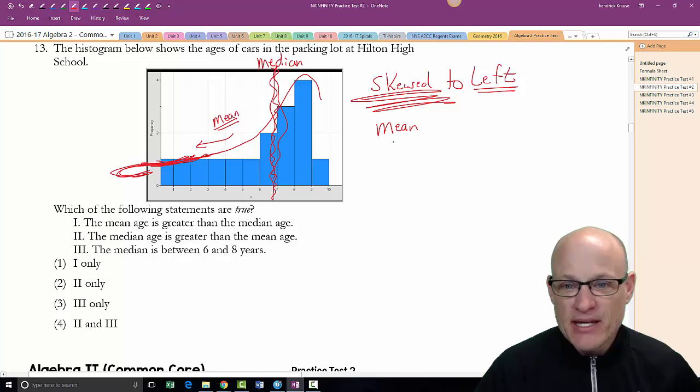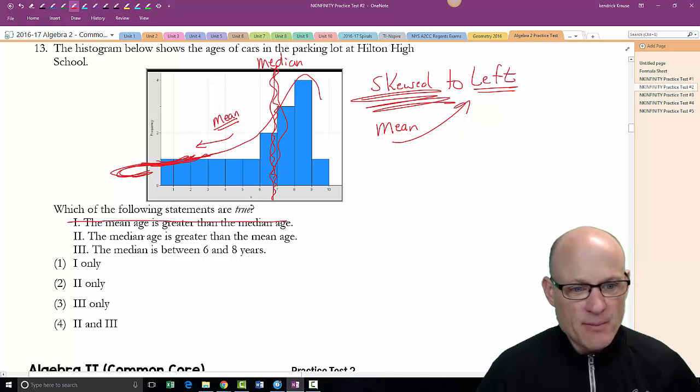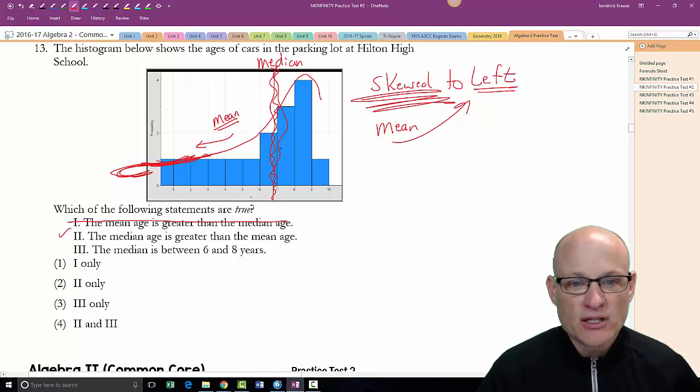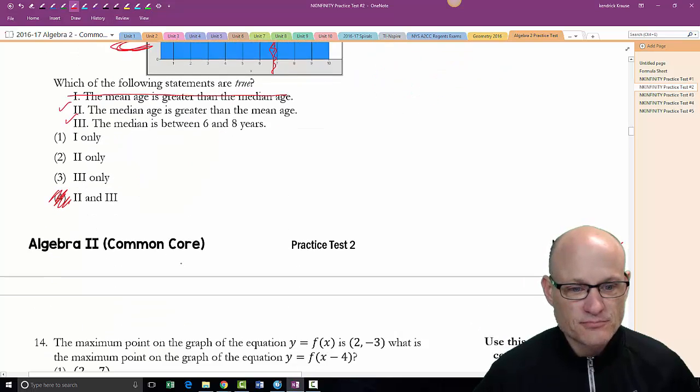So the mean follows the tail. So the mean age is greater than the median age. That is not true. The median age is greater than the mean. Yes, the median age is greater than the mean, so check. The median is somewhere between 6 and 8. Well, I put the median right there, about 7, so between 6 and 8. I'm going to say that's check. There's my answer. All right, next question.